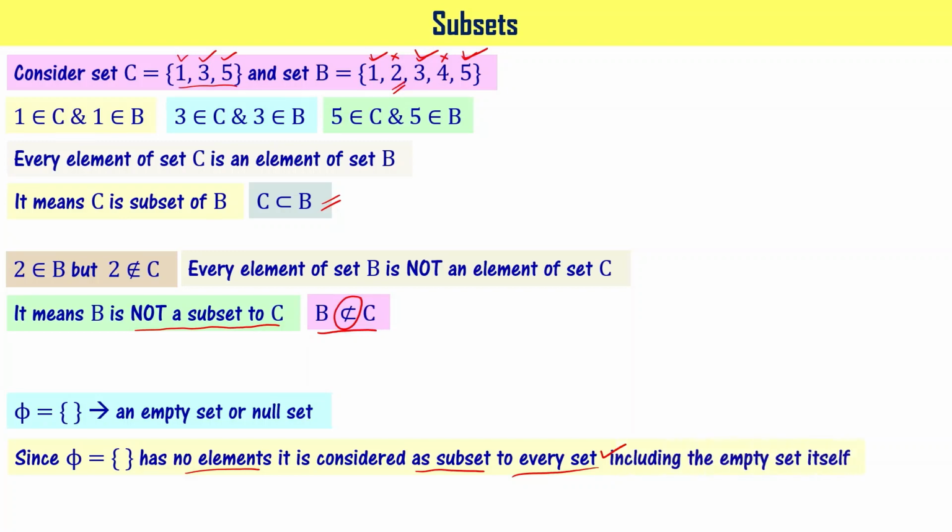It means it is a subset of itself. Please note this. An empty set is a subset of any set. It means the empty set can be a subset of set C here, set B here, or set phi here. It can be a subset of itself also. Please note that.